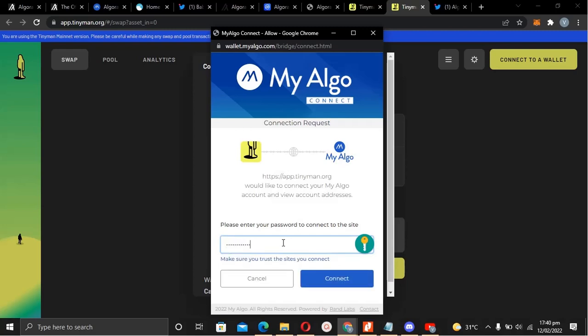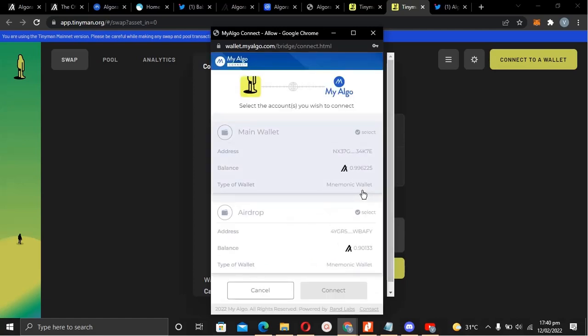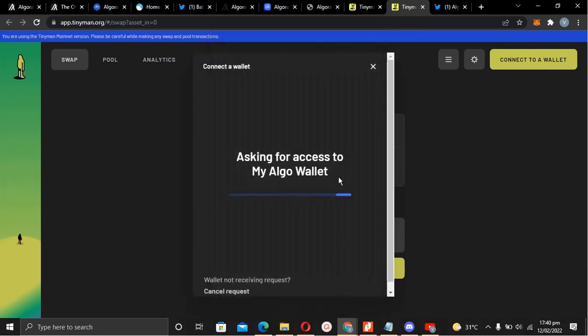If I put in my password and connect, to connect to this DEX, as you can see, it's showing me this and this. It's telling you to select which of these wallets you want to connect to. For example, I have an Airdrop wallet and I have a main wallet. So I'm selecting this Airdrop wallet and then I connect to that.